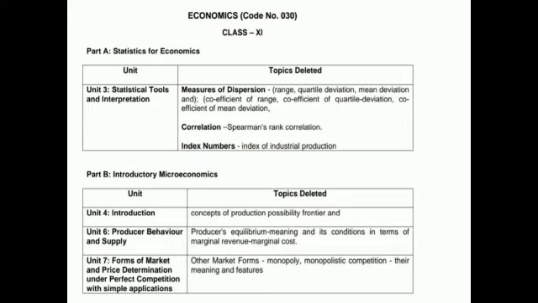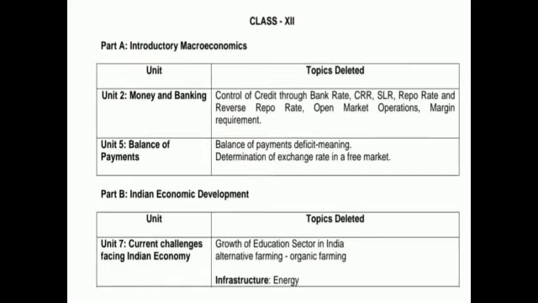And see the part B, introductory microeconomics. Unit 4, introduction, concept of production possibility frontier, and unit 6, producer's behavior and supply, unit 7, forms of market and price determination under perfect competition with simple applications. It has been deleted, so no worry about these chapters. Now your load is light.